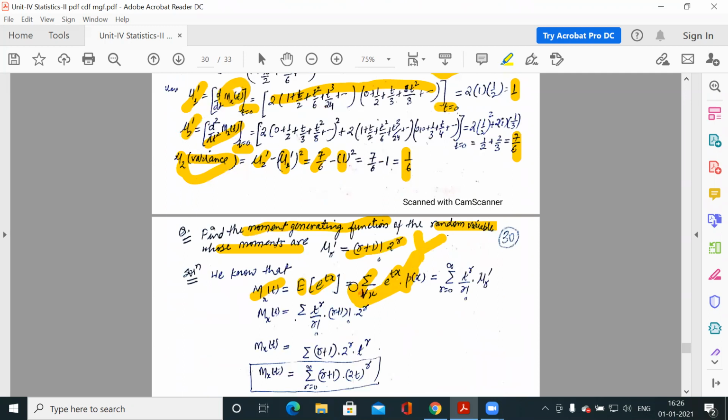So there is no need to write this, because whether it is discrete case or continuous case, if it is discrete, the moment generating function definition is this. If it is continuous, the moment generating function definition is integration of e to the power tx fx. But for both of the cases, it is equal to this expansion.